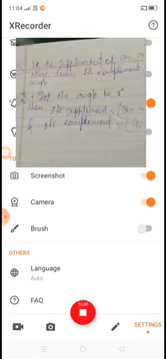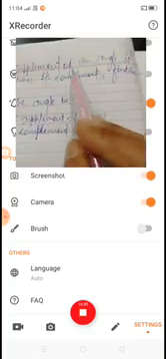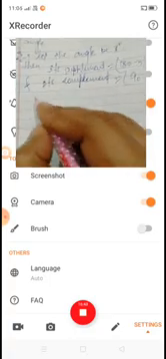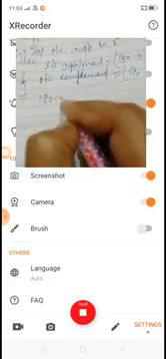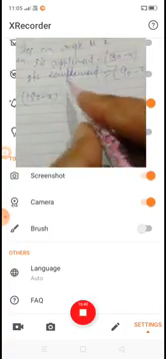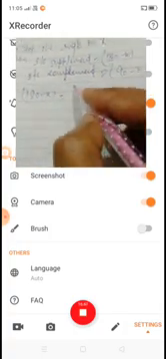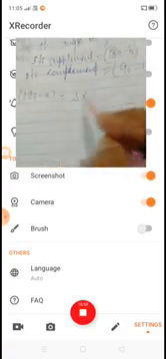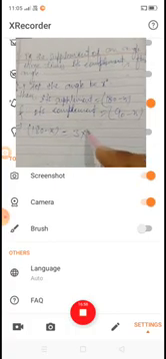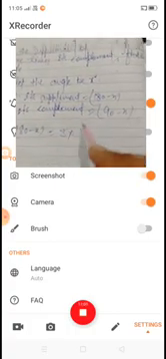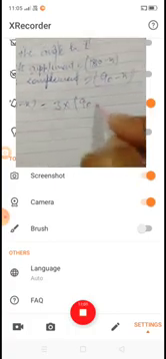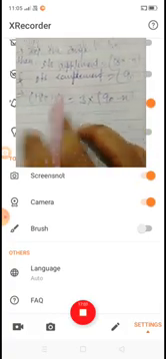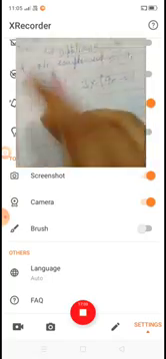According to the statement, the supplement of an angle is 3 times its complement. That means the supplementary angle, 180 minus x, is equal to 3 times its complement, that is 3 into 90 minus x. Now you solve this equation.